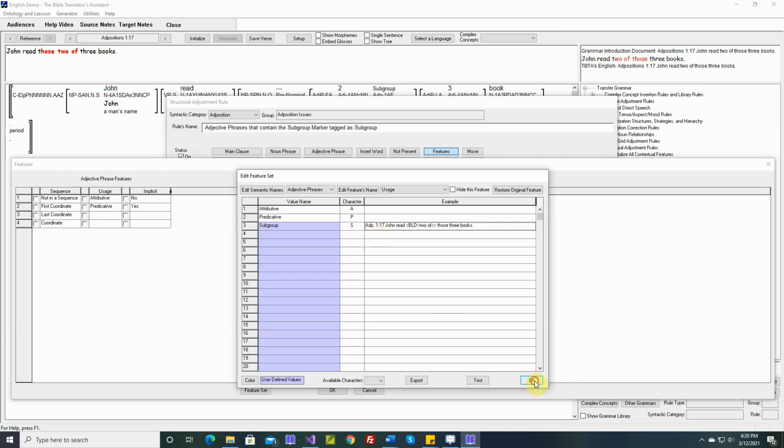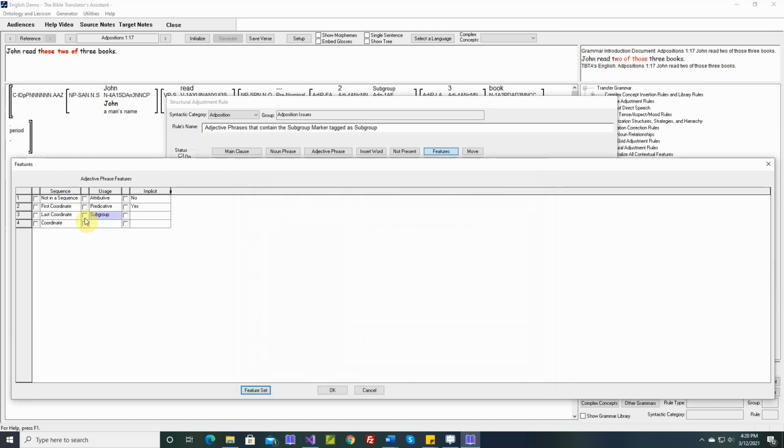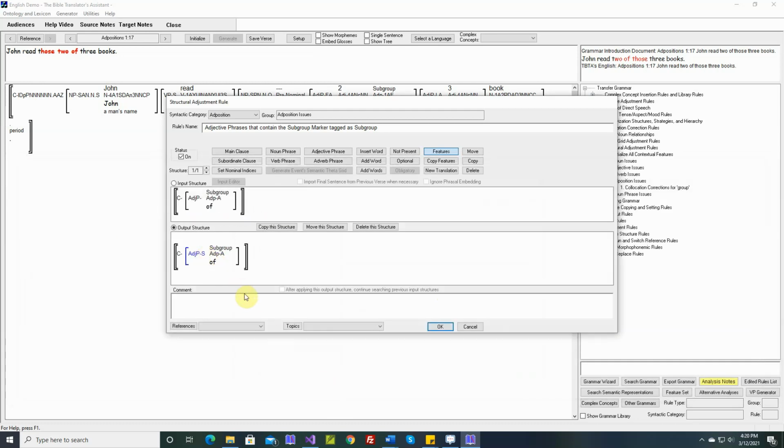Okay. So now this option is available. We'll tag this as subgroup.